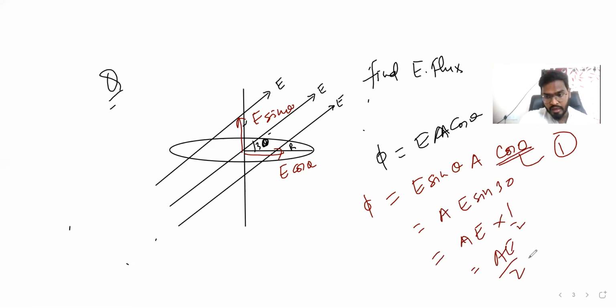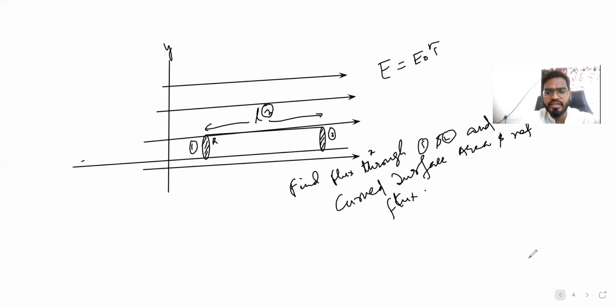Okay. Let's see, we want to find flux here for this. Now a cylinder is there, with curved surface area, faces 1 and 2, and the length is L. Electric field is given in this direction, E is equal to E naught i cap. Find flux through 1 and 2 and the curved surface area and net flux.